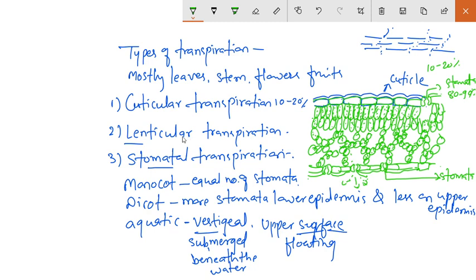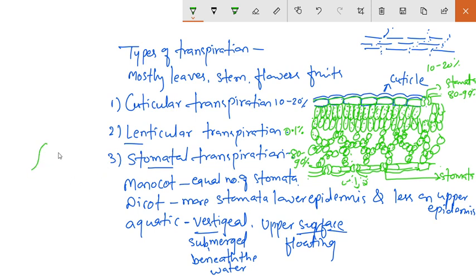So through that the lenticular transpiration takes place, which is very less, 0.1% only, and the stomatal transpiration is near about 80 to 90%. Okay, so it takes place through the stomata.